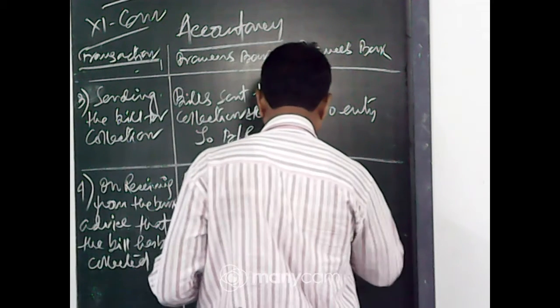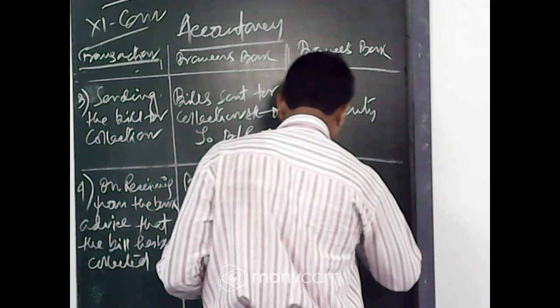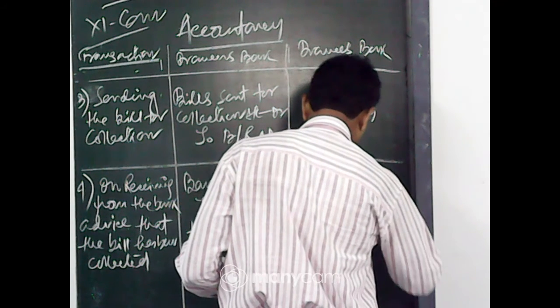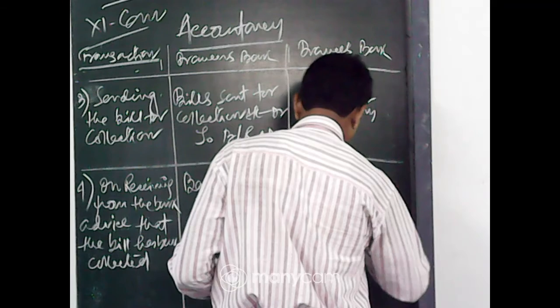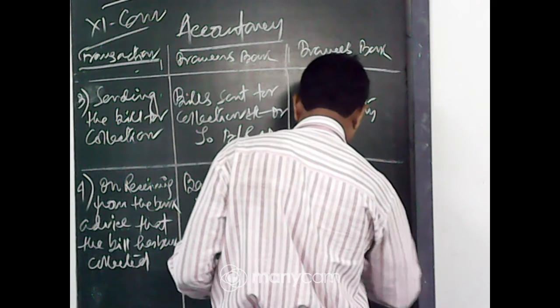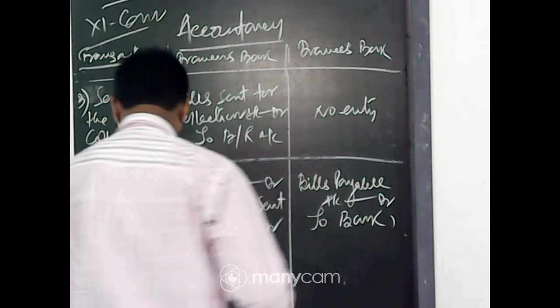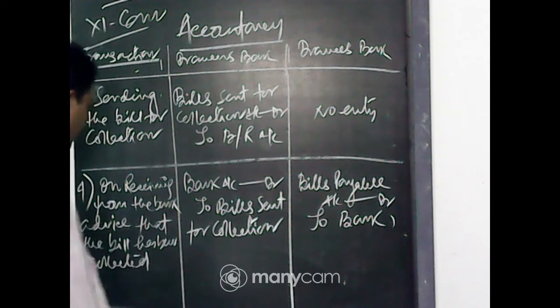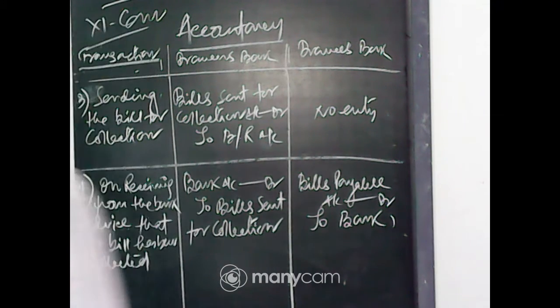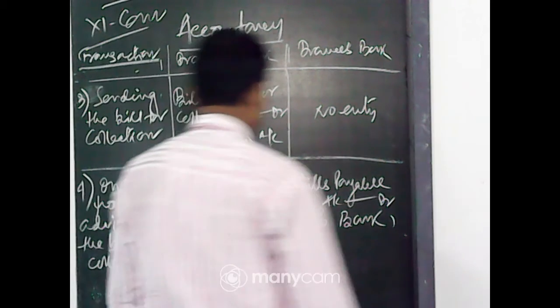Bills payable account debit to bank. So on receiving from the bank advice that the bill has been collected, bank account debit to bills sent for collection account.